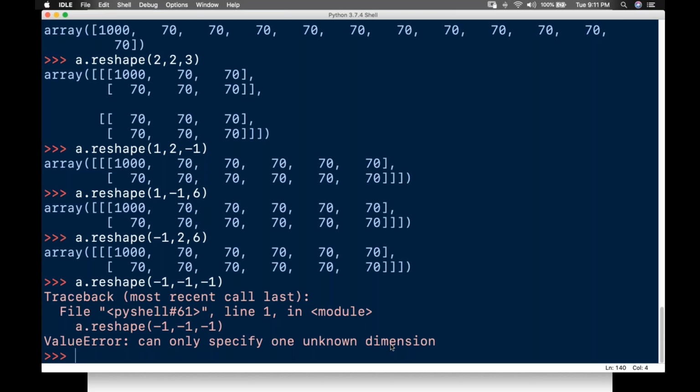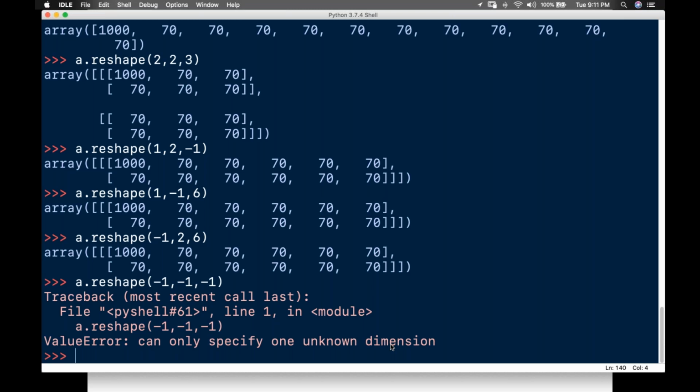Passing -1 as a value, NumPy will calculate this number for you. Okay. Note, we can only pass -1 one time.